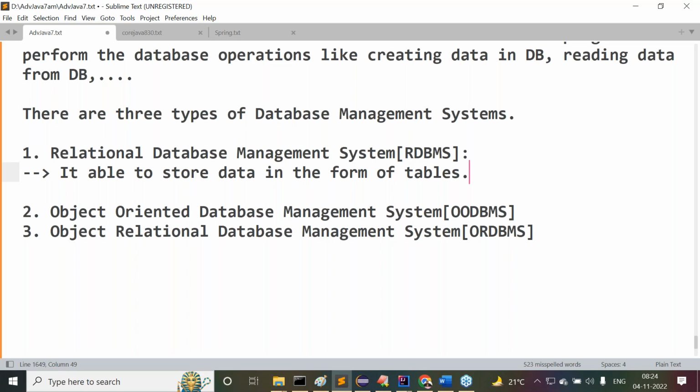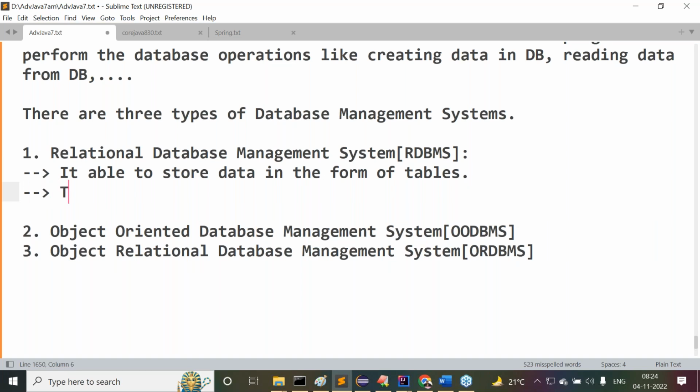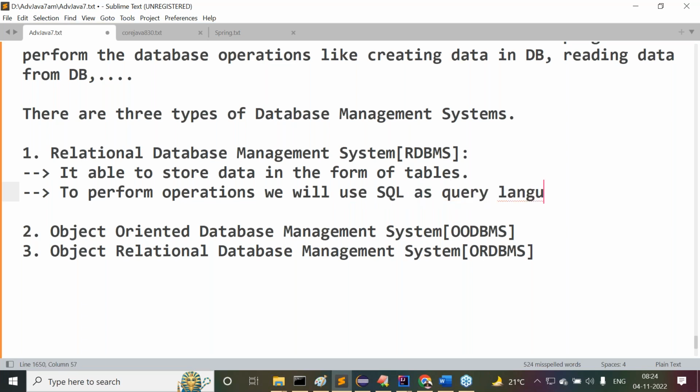So the data is going to be represented in the form of tables. To perform operations, we will use SQL as a query language. What is this SQL actually? Structured query language.